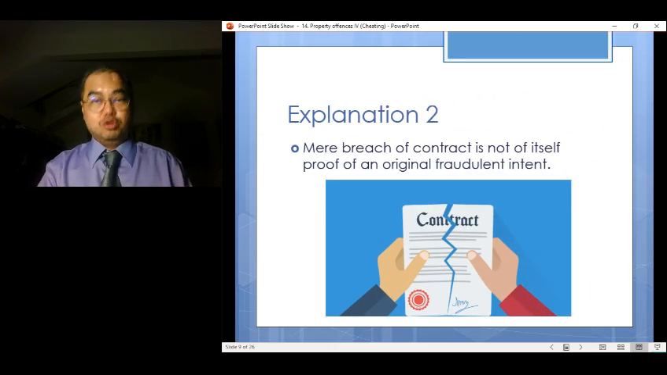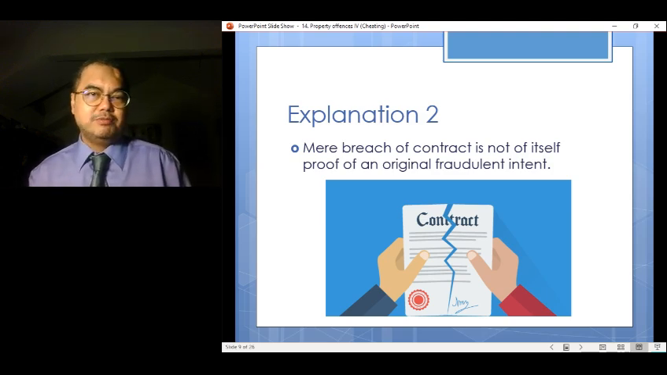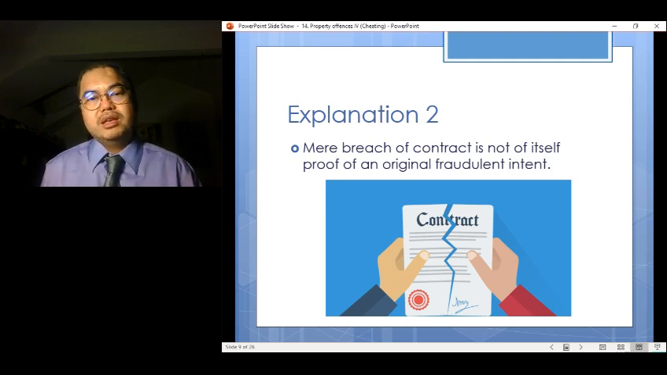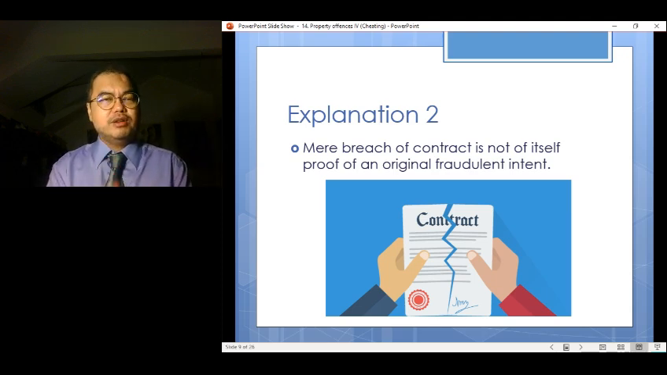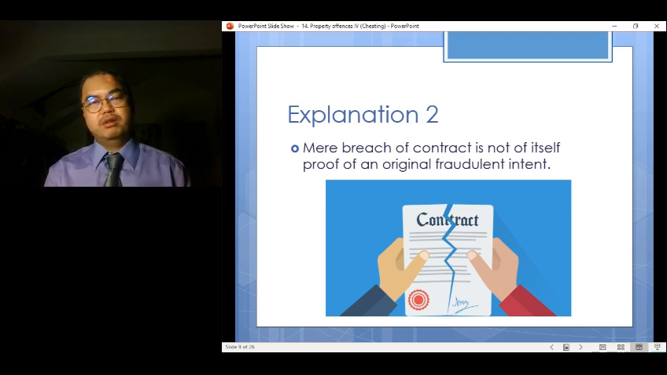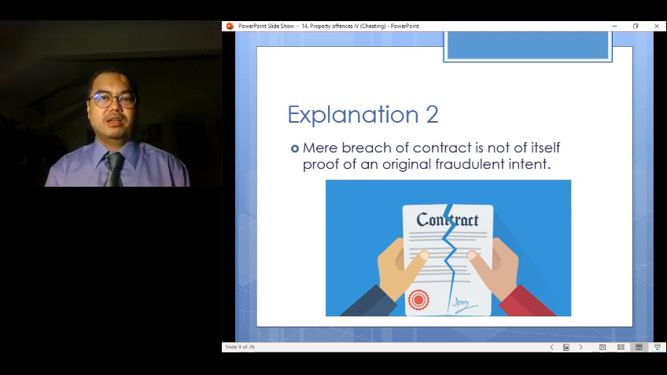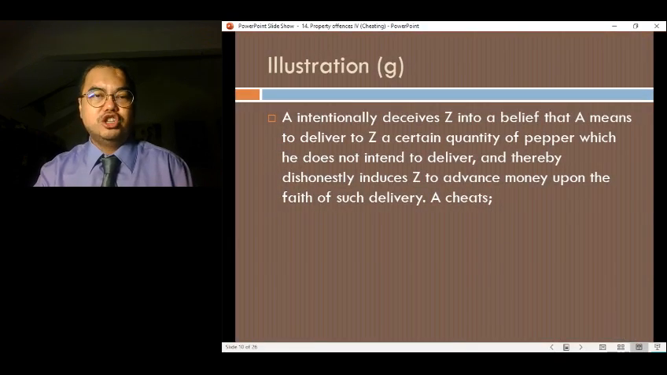Okay, explanation 2. Just now we talked about explanation 1, explanation 3. Some of you may be asking, but what about explanation 2? Explanation 2 provides that a breach of contract is not proof of fraudulent intent, right? Breach of contract on its own. Just because a person breaches his contract doesn't mean that he intended to defraud. Doesn't mean there's intention to defraud. He could very well be really unable to fulfill his part of the contract, not that he was trying to defraud anybody. And we can see this in illustration G, right?